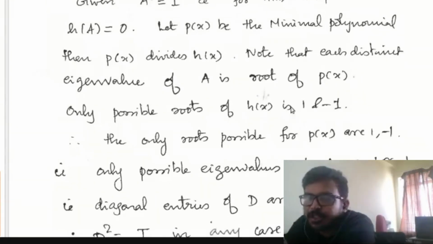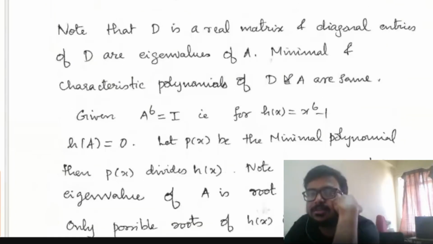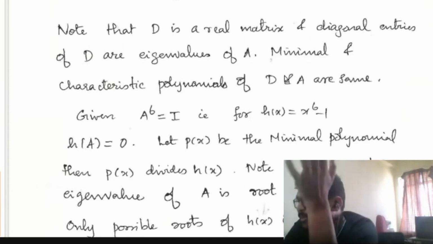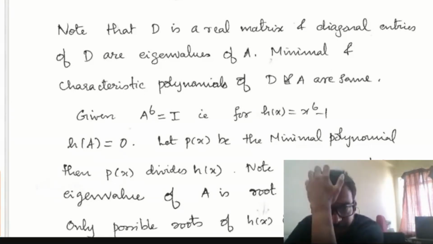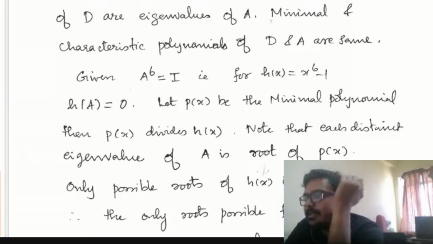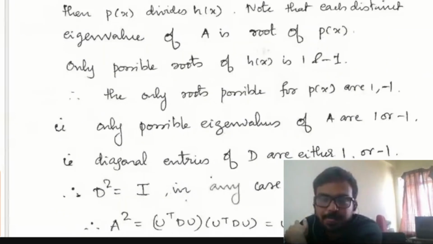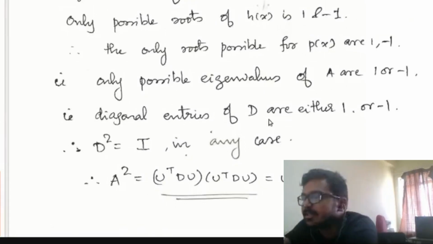So if the roots are only 1, then since A is a diagonalizable matrix, this D is the identity matrix I. That means the only eigenvalue is 1, and the eigenvalues of A and of D are the same. That means D has to be the identity matrix, or else A is the identity matrix. And if all the eigenvalues are minus 1, then the matrix A has to be minus I, or else it will be a diagonal matrix with diagonal entries 1 and minus 1. Okay, the only possible eigenvalues of A are 1 or minus 1. So that means the diagonal entries of D are either 1 or minus 1.